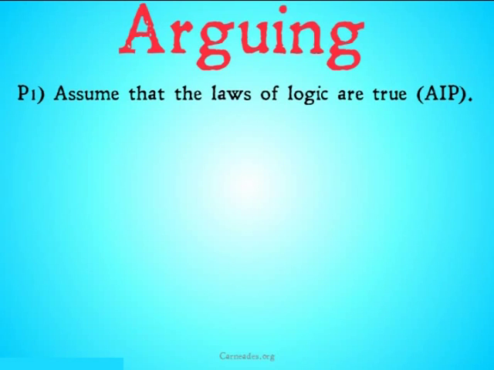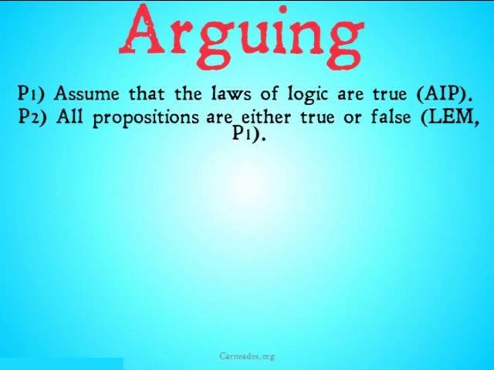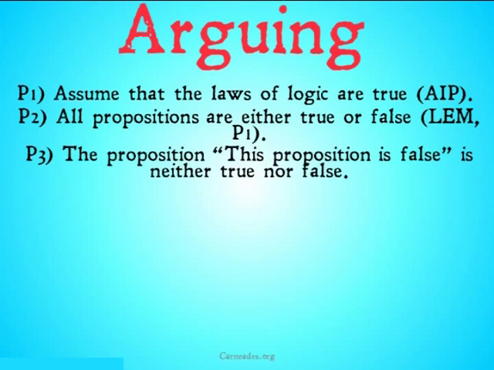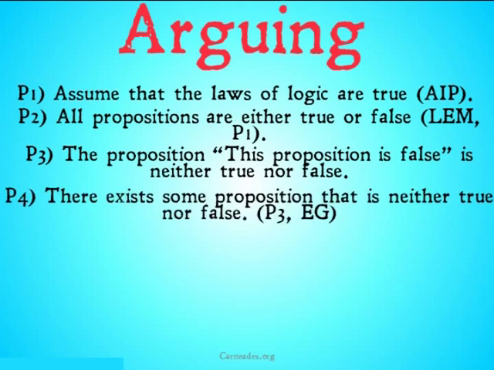Once again, let's take a look at the way that this works with something so simple as assuming the laws of logic. Premise 1, assume the laws of logic are true. Assumed indirect proof. Premise 2, all propositions are either true or false. That's the law of the excluded middle, one of the laws of logic, in fact, one of the most central laws of logic, from premise 1. Premise 3, the proposition "this proposition is false" is neither true nor false. If you want to assert that it's true or false, be my guest, but it doesn't seem to be either.